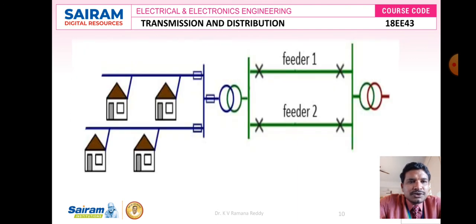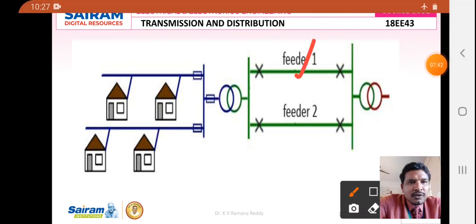The figure I am showing here consists of two feeders, namely feeder 1 and feeder 2, which directly feed power from the distribution substation, which steps down the voltage from 11 kV to 400 volts between phase to phase and 230 volts between phase and neutral.